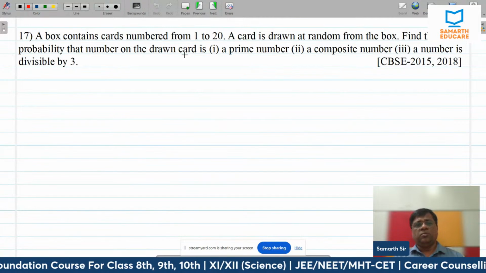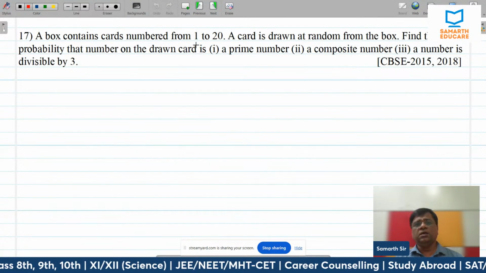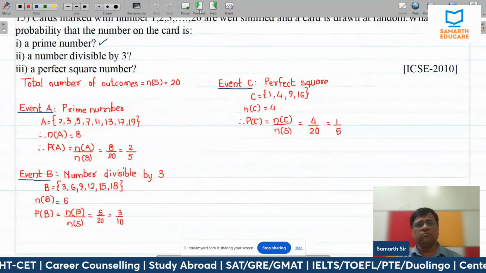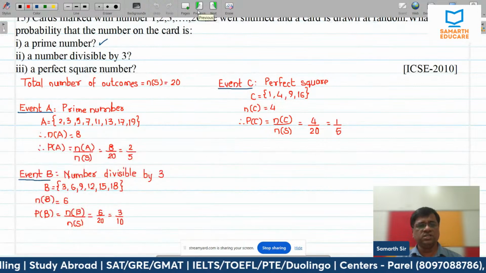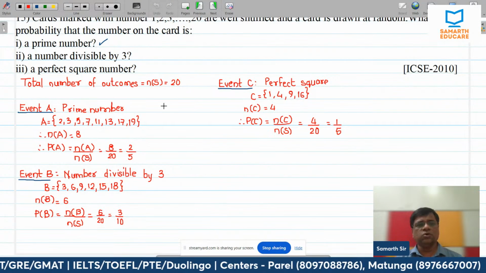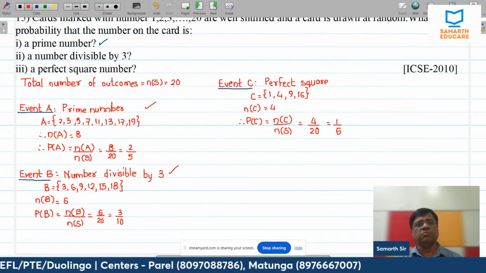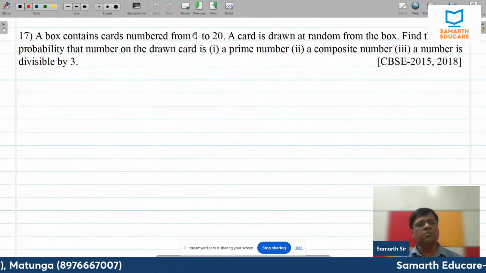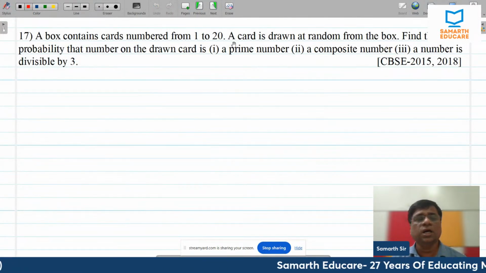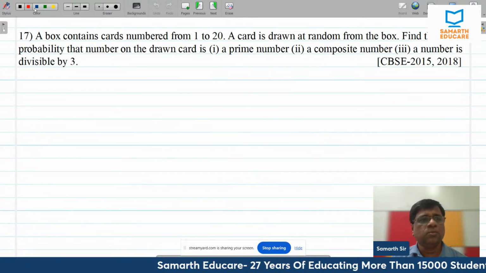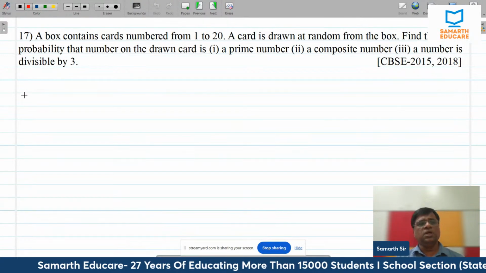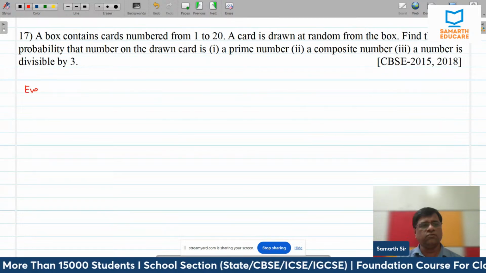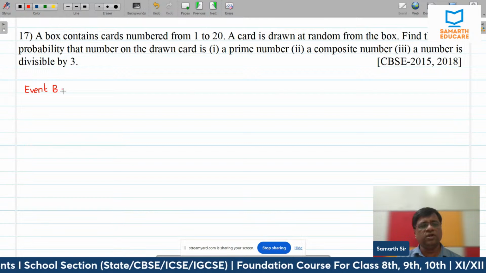Have a look at the next problem. So, again 1 to 20, prime number we have discussed. I'm not discussing the prime number. A number divisible by 3. Have we discussed number divisible by 3? Yes, we have discussed here. So I have already discussed these questions. So let me do this, a number divisible by 3, a composite number. Okay. So a composite number, which are the composite numbers? Suppose I'm taking this as event B, I'm not writing the first part, that is event A, I'm writing directly event B, a composite number.